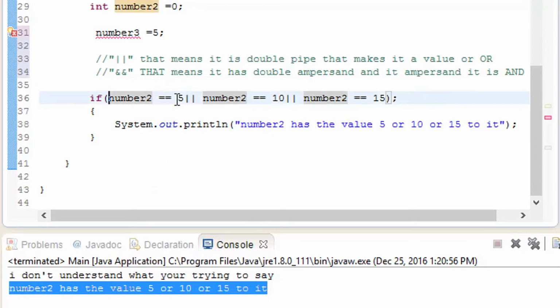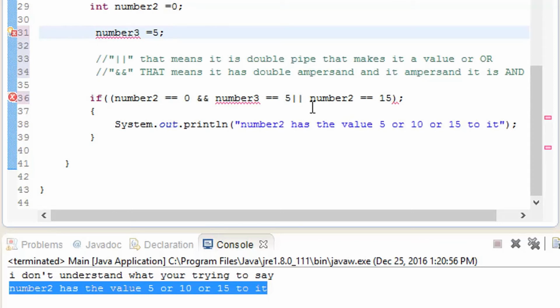to it. One more, and here I'm going to give it a value as 2, and inside OR and add ampersand to it and give it a value 0, and add 3 and give it a value of 5, and as you can see the number 3 has the value 5 and number 2 has the value. So now number 3 is there. It is going to go and check out this one, and let me just play that out.